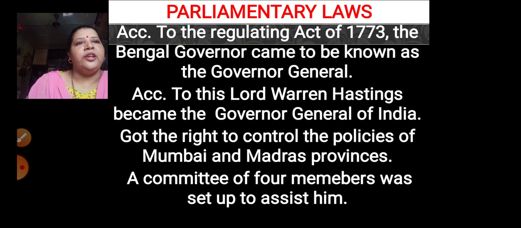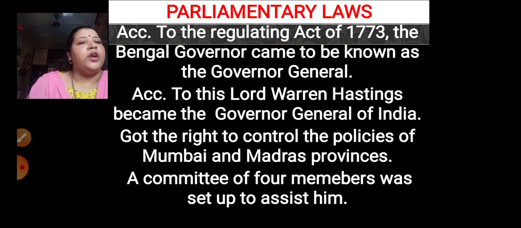So let's see about the parliamentary laws. According to the Regulating Act of 1773, whoever was the Governor in Bengal came to be known as the Governor General of the full East India Company. According to this, who became the Governor General? Lord Warren Hastings became the Governor General of India.